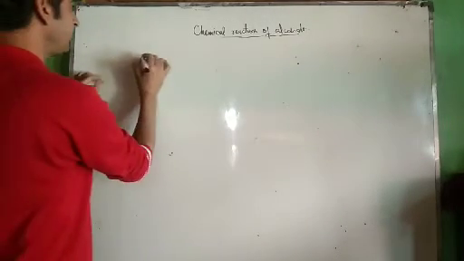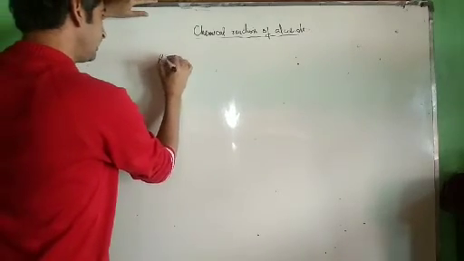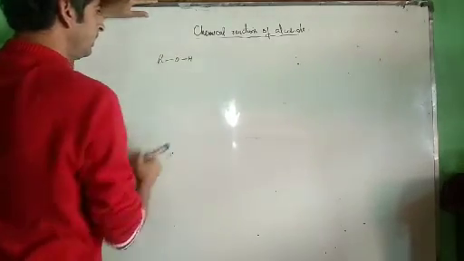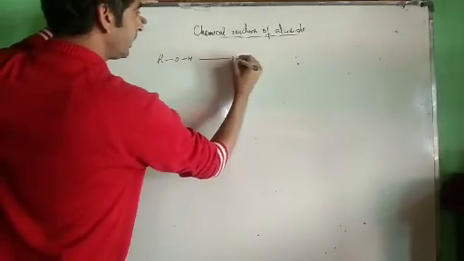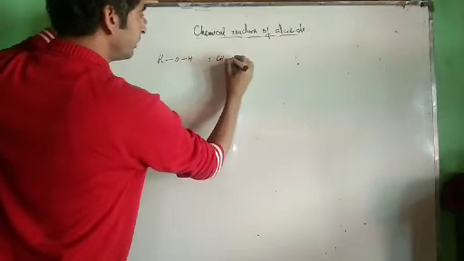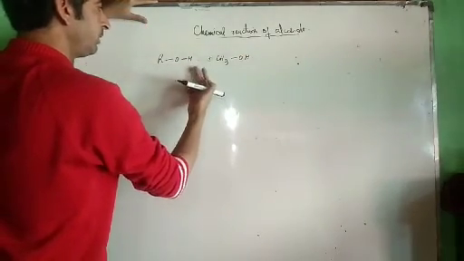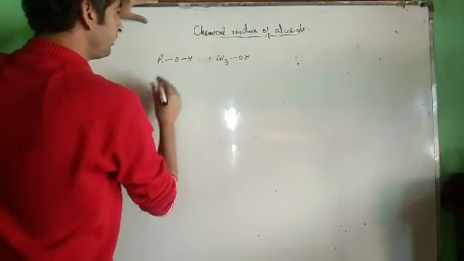Now see one more type of reaction. If I bring about an SN2 reaction, one more type of reaction, this is ROH. If I treat it with alkyl halide, for example CH3 halide. We'll discuss this reaction further in case of ethers. Now see what happens over here.